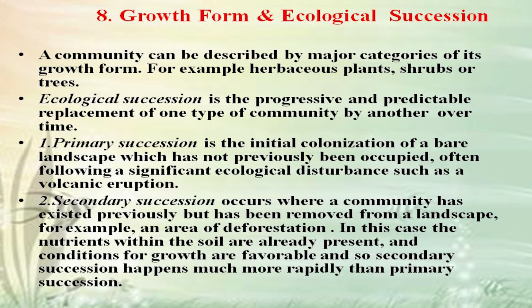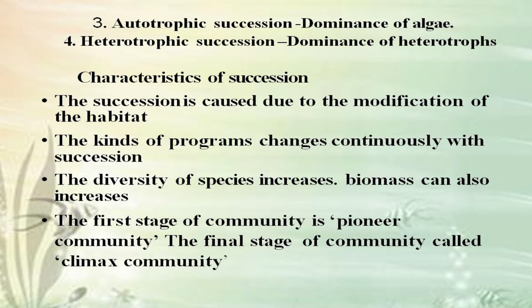Number 2 is secondary succession. It occurs where a community has existed previously but has been removed from a landscape, for example, an area of deforestation. In this case, the nutrients within the soil are already present and conditions for growth are favorable, and so secondary succession happens much more rapidly than primary succession. The third one is autotrophic succession. Here there is dominance of algae. Fourth one is heterotrophic succession. Here there is dominance of heterotrophs.